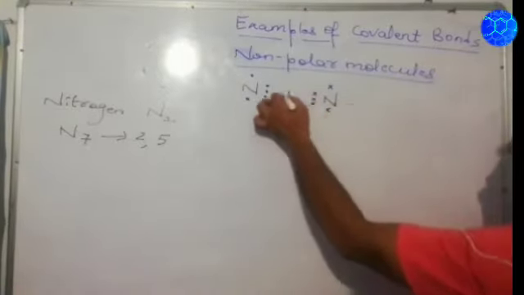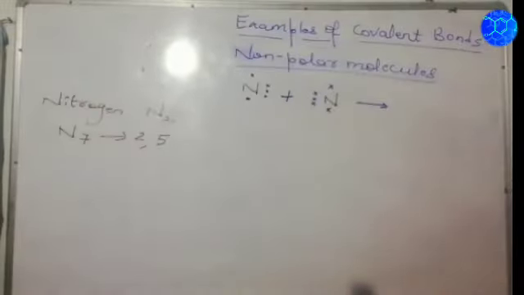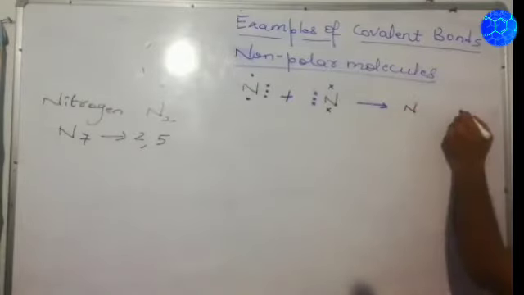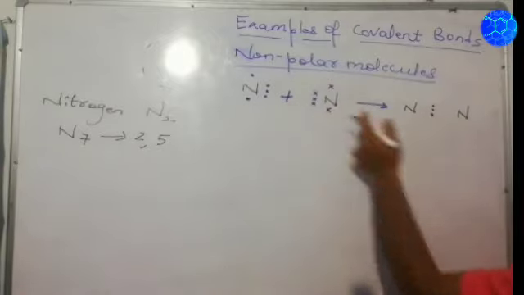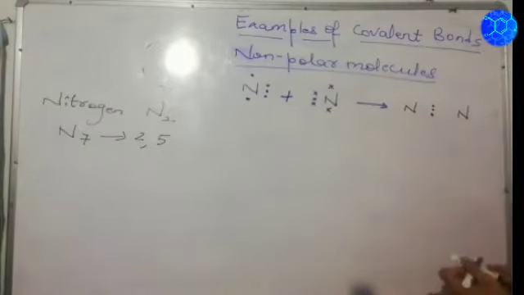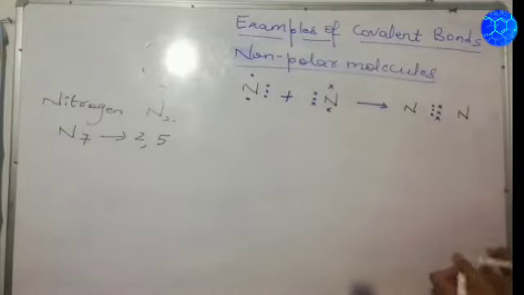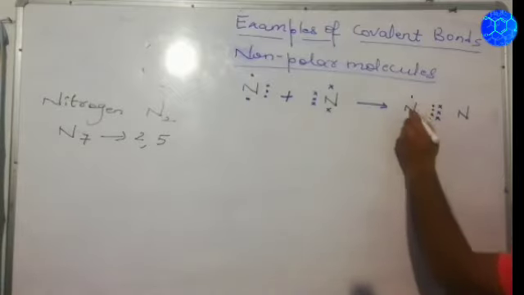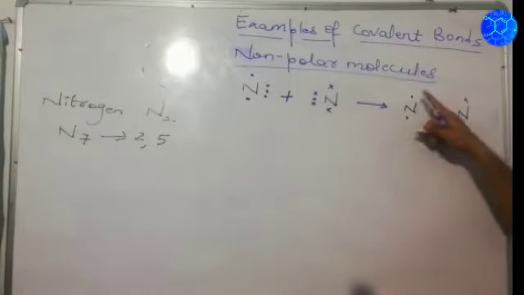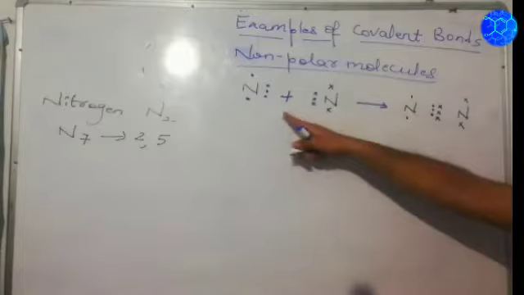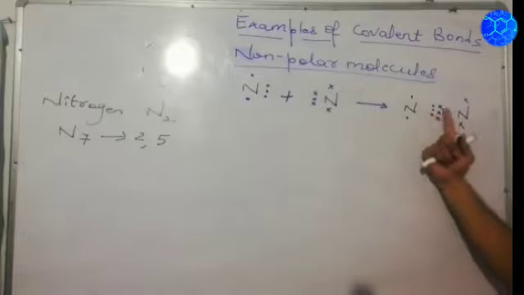So what will happen in this case? When the mutual sharing takes place, then stability will occur. So in this case how will it be drawn? Like this. 3 electrons are being mutually shared by this atom and 3 electrons are being mutually shared by the other atom. So in this case, both have 8 electrons. You can count it up. 2 electrons, 1, 2, 3, 4, 5 of its own, and 3 being mutually shared by the other atom. So it becomes 8: 1, 2, 3, 4, 5, 6, 7, 8.